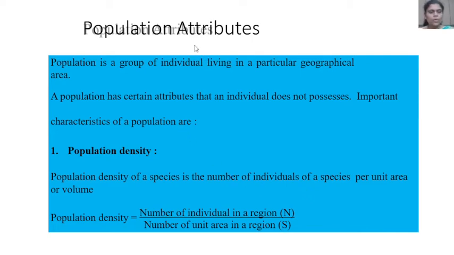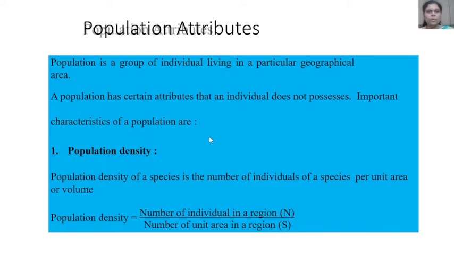The next, population attributes. Population is a group of individuals living in a particular geographical area. A population has certain attributes that an individual does not possess.